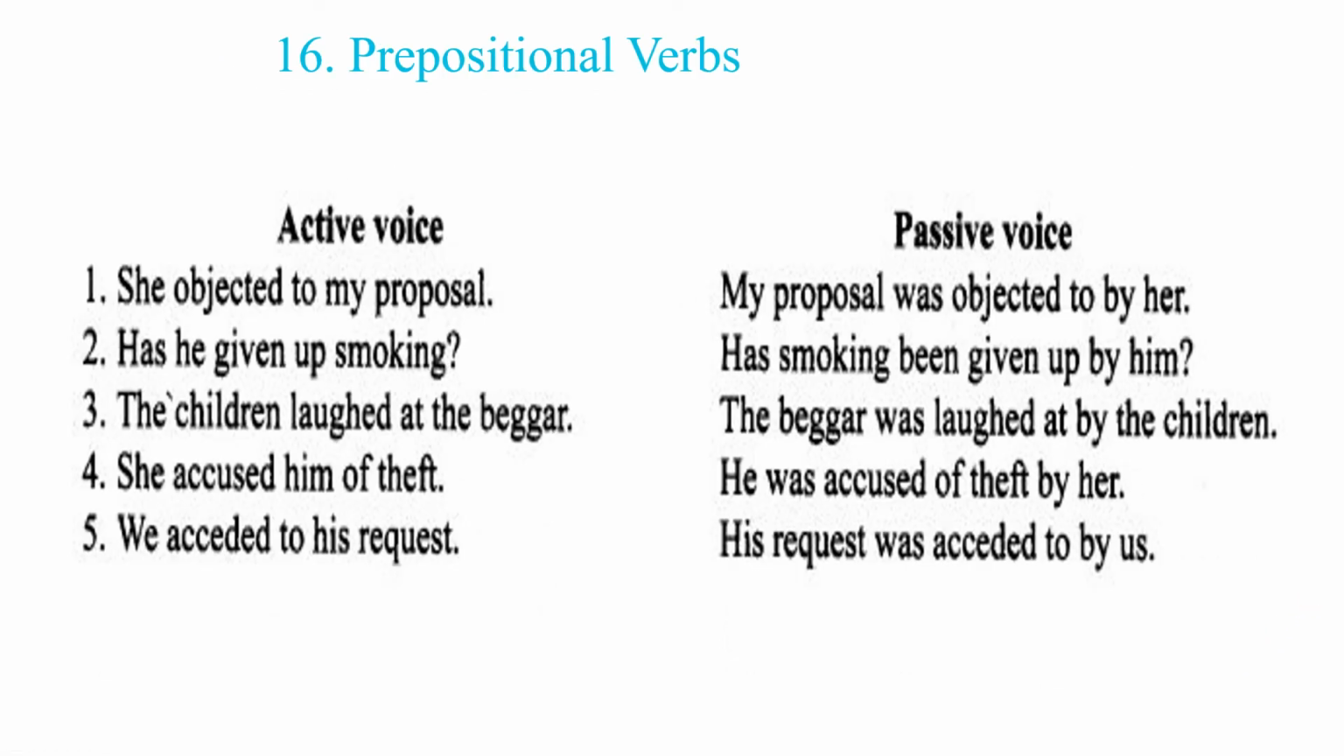When prepositional verbs are there, for example, she objected to my proposal. My proposal was objected to by her. Has he given up smoking? Has smoking been given up by him? The children laughed at the beggar. The beggar was laughed at by the children. She accused him of theft. He was accused of theft by her.